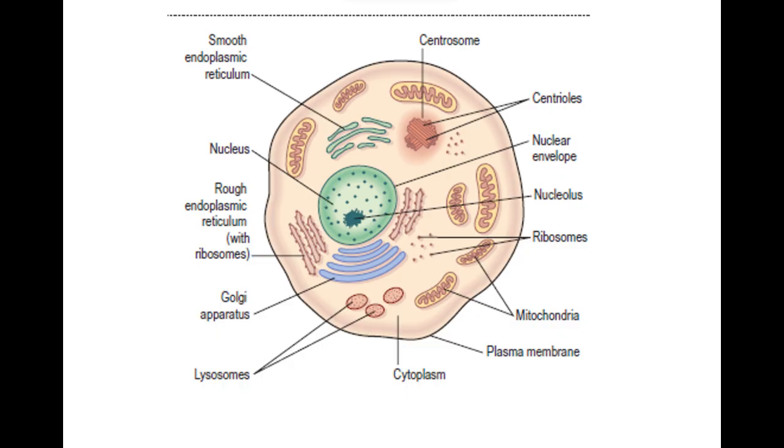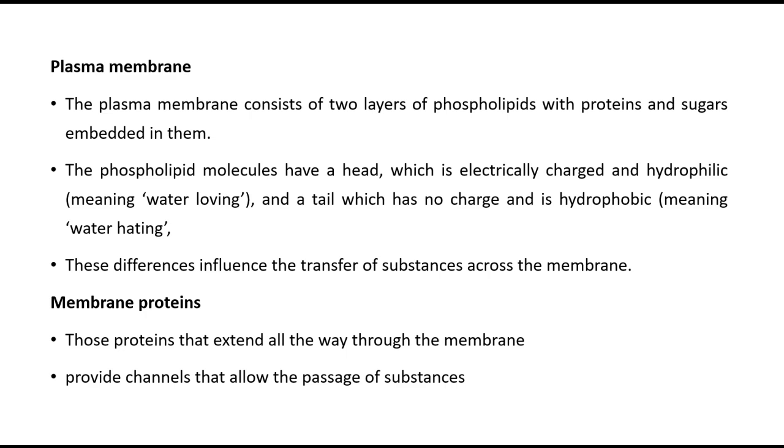Now, coming to the functions and properties associated with the plasma membrane. The plasma membrane consists of two layers of phospholipids with proteins and sugars embedded in them. The phospholipid molecule has a head which is electrically charged and hydrophilic, which means water loving, and a tail which has no charge and is hydrophobic, which means water hating. These differences influence the transfer of substances across the membrane. Based upon polarity, the substances or molecules can diffuse in and out of the cell membrane or plasma membrane.